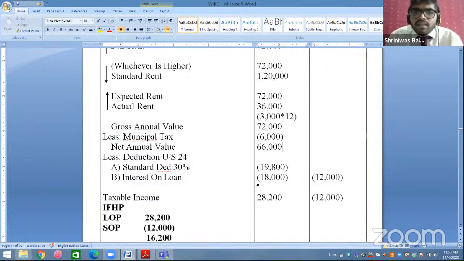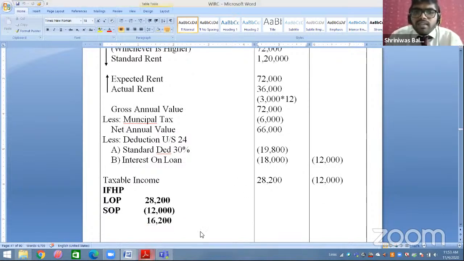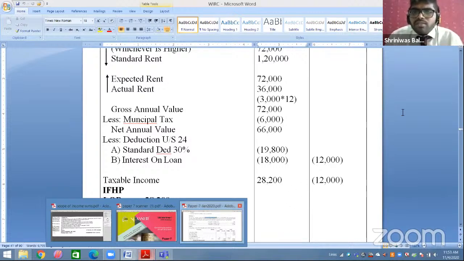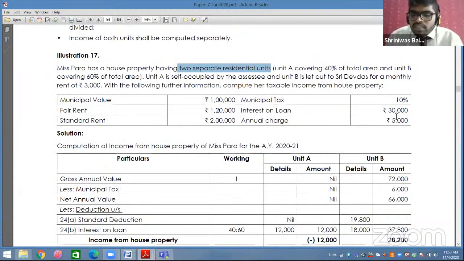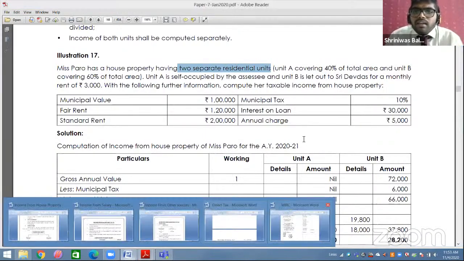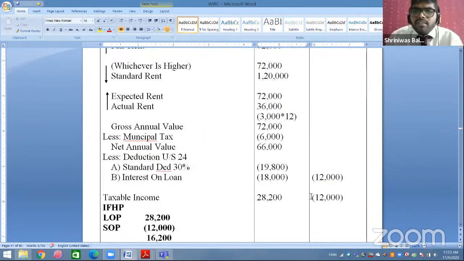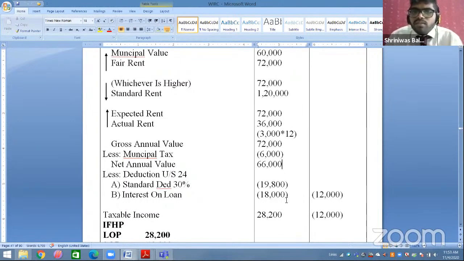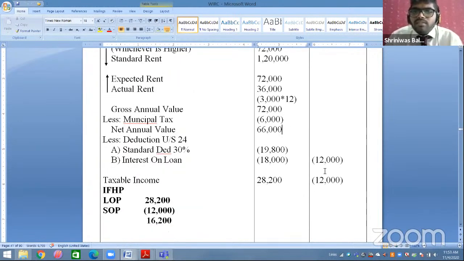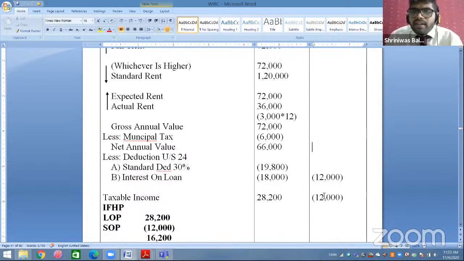Okay. Now interest on loan. See, check in the question. Interest on loan they said 30,000. So 30,000 part, 60% will be in LOP and 40% will be SOP. So 30,000 ka 60% is 18,000, 40% is 12,000. So after calculating this part, taxable income in LOP is 28,200 and in SOP negative 12,000.